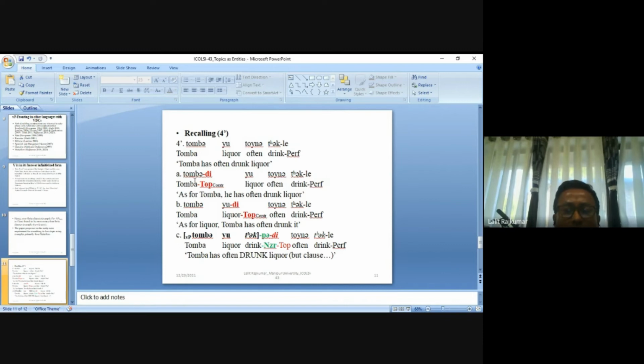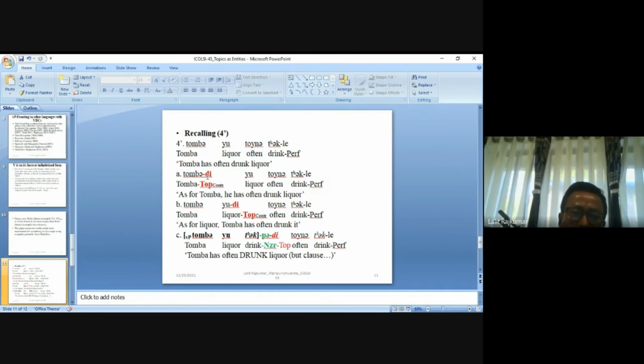But now, why do we need to do topicalization for the verb doubling construction? We have a look at the topicalization construction with the arguments. So, Tombadi yu toina thakle. Here we are contrasting: as for Tomba, he has often drunk liquor, and we are not talking about another person. If we attach the contrastive topic marker onto the object, Tomba yudi toina thakle. So here the English translation is, as for liquor, Tomba has often drunk it.